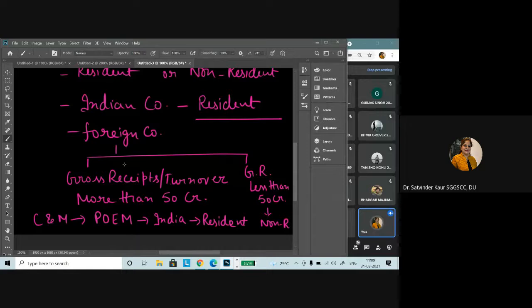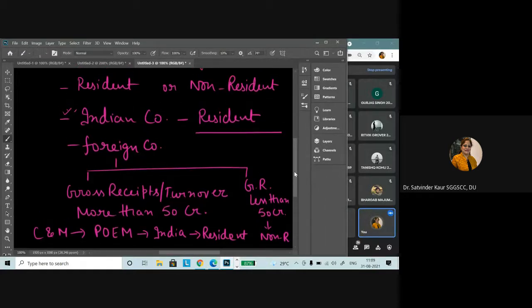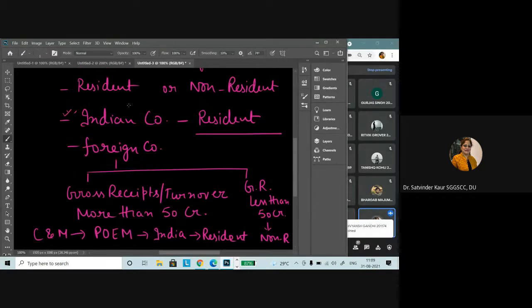So it will be when we talk about Indian company. So if a company is registered in India under any of the Indian companies acts, then it will be declared as the Indian company. Once it is declared as an Indian company, it will always be declared as resident. If it is a foreign company, it is not registered in India, but in the previous year it has done business in India. Then in that particular situation, we have to see the amount of the gross receipts.